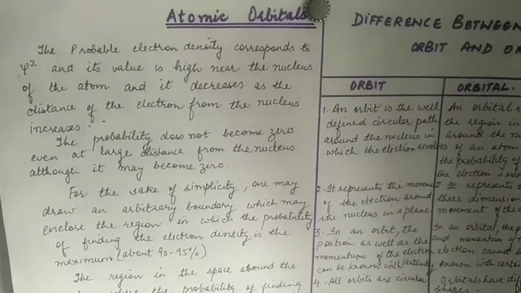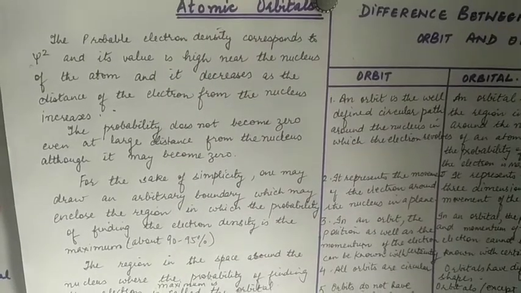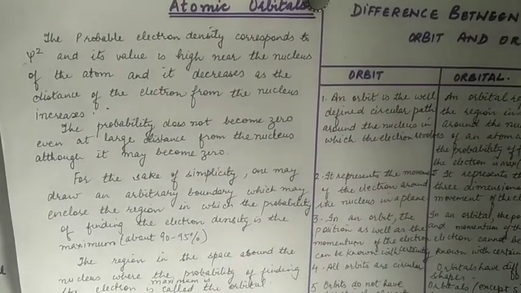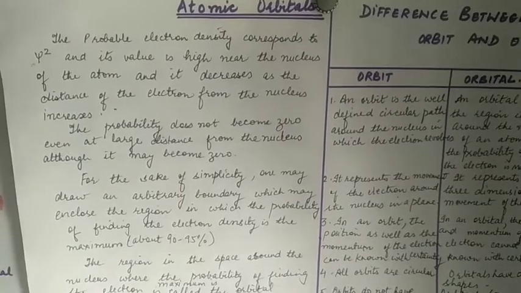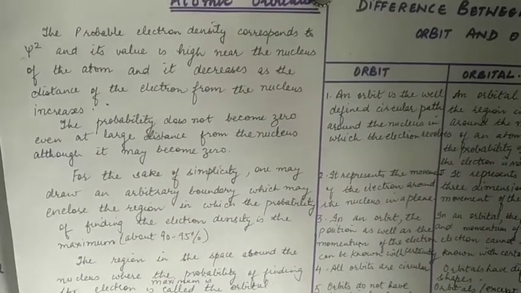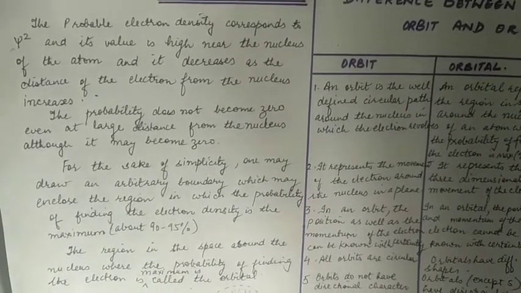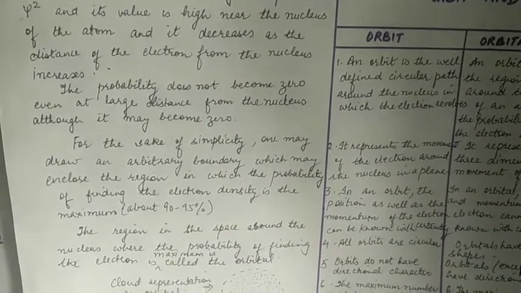The probable electron density corresponds to psi square, and its value is high near the nucleus of the atom, and it decreases as the distance of the electron from the nucleus increases. The probability does not become zero even at very large distance from the nucleus, although it may become very small.